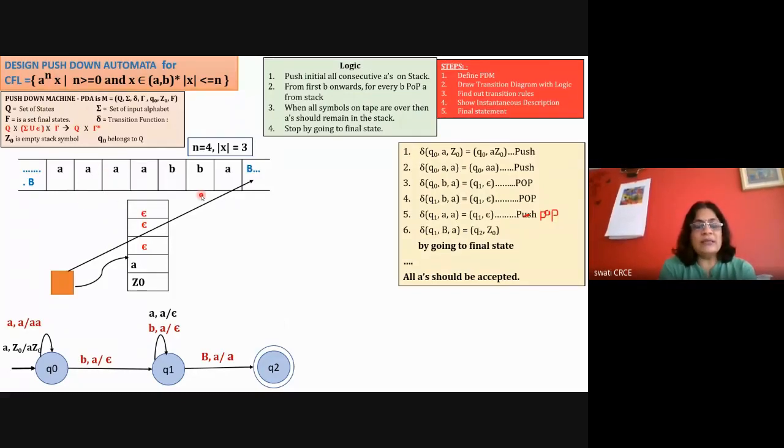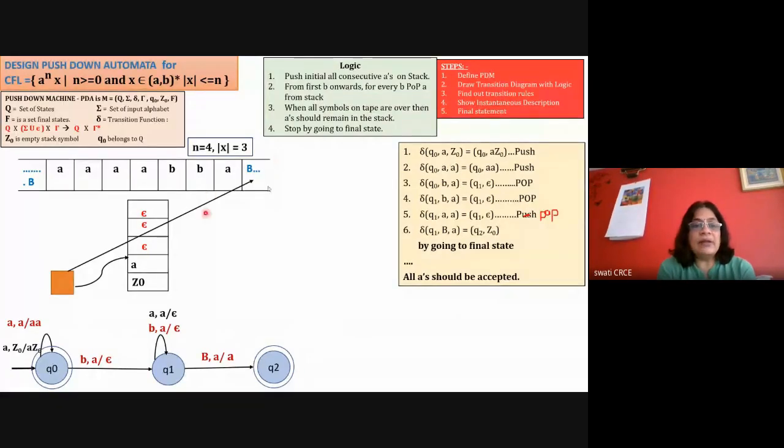If all A's are there, it should be accepted because X is an A comma B string, which means the length of X can also be 0. So in that case, your initial state can be the final state. So we can also mention that. That means what I'm telling you is that it is not like you are taking one particular string and solving it and your answer is done.